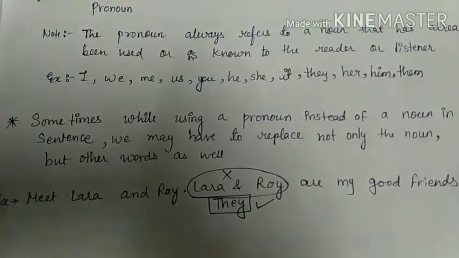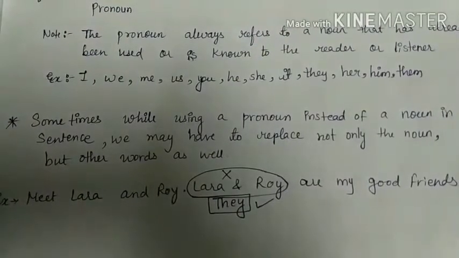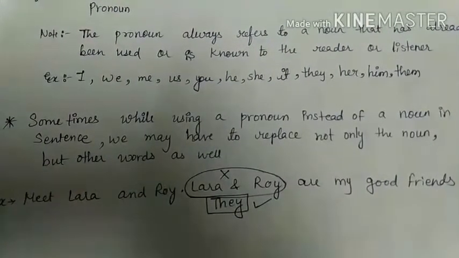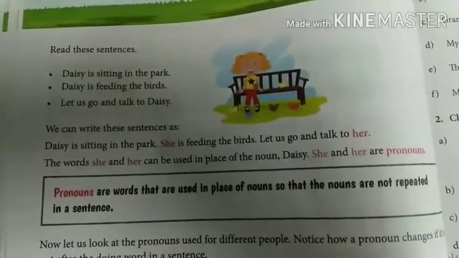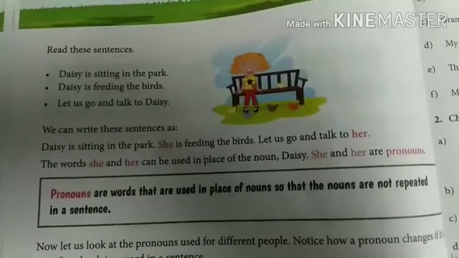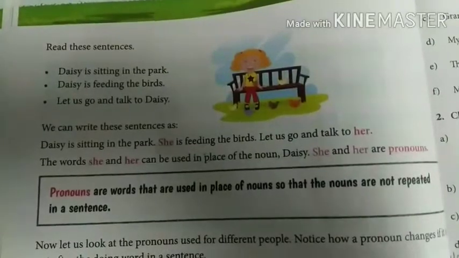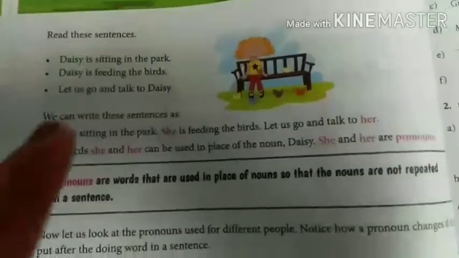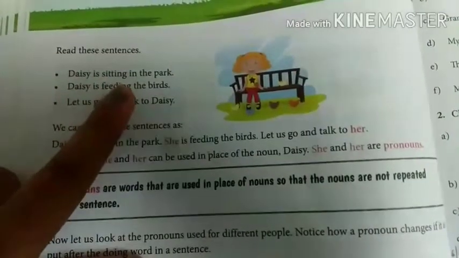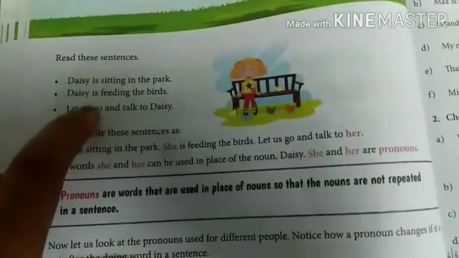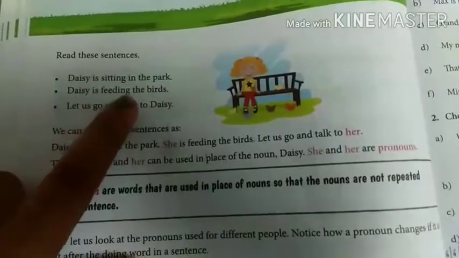Now let's see in your textbook. Now you can open your textbook and open page number 58 and let's read these sentences and do the exercise portion. Now see, the first one is, Daisy is sitting in the park. Daisy is feeding the bird.